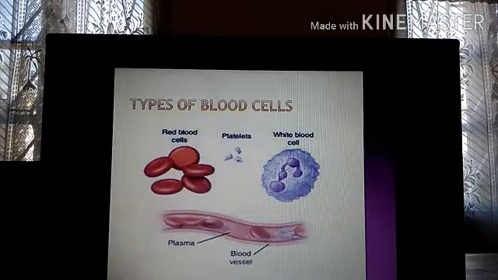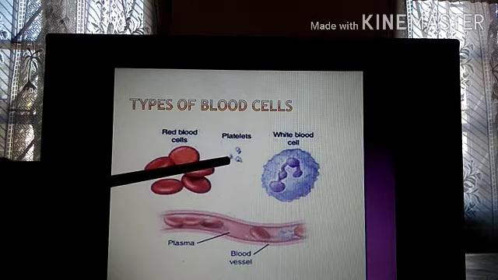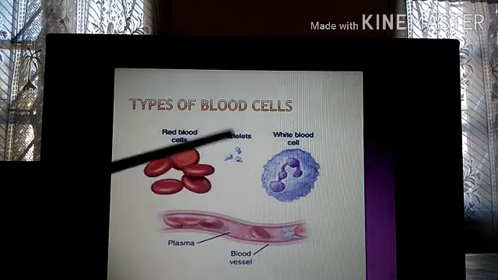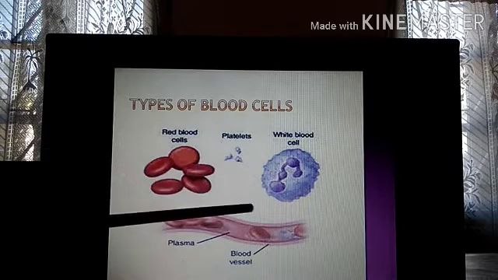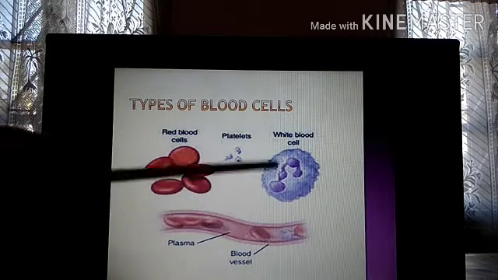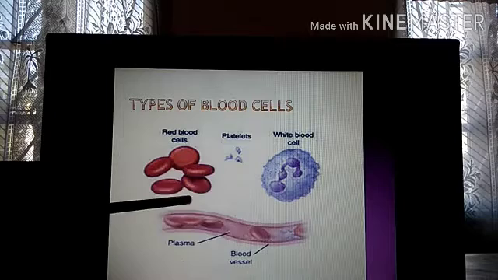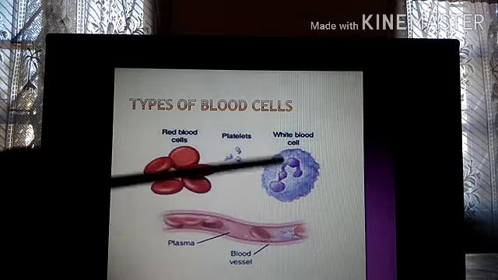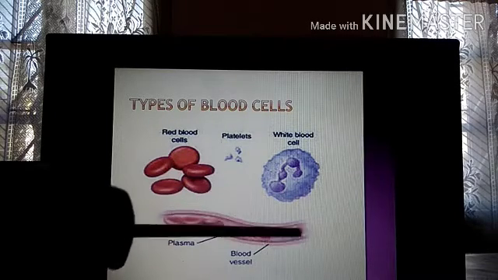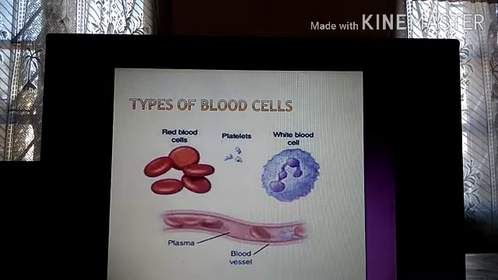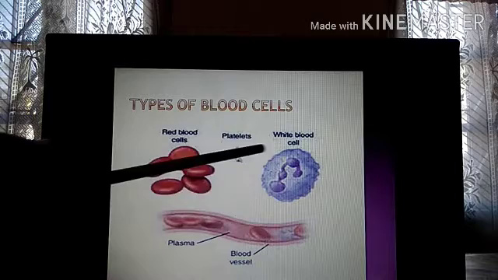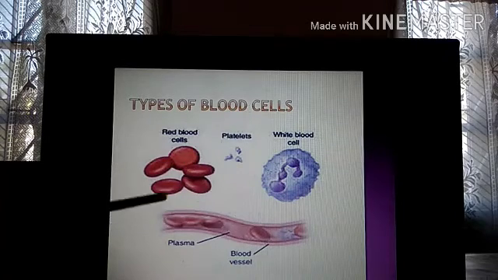So these are the types of blood cells. These are the RBCs. As you can see, they are red in color. They are spherical in shape. Platelets, they are quite irregular in shape. White blood cells also, it is irregular in shape. You can see this is the nucleus present inside. And this is the blood vessel, artery or vein. And you can see the cells of blood inside. That means blood flows through the blood vessels. So looking at the shape, these are spherical. These two are irregular in shape. And this is a blood vessel through which blood flows.